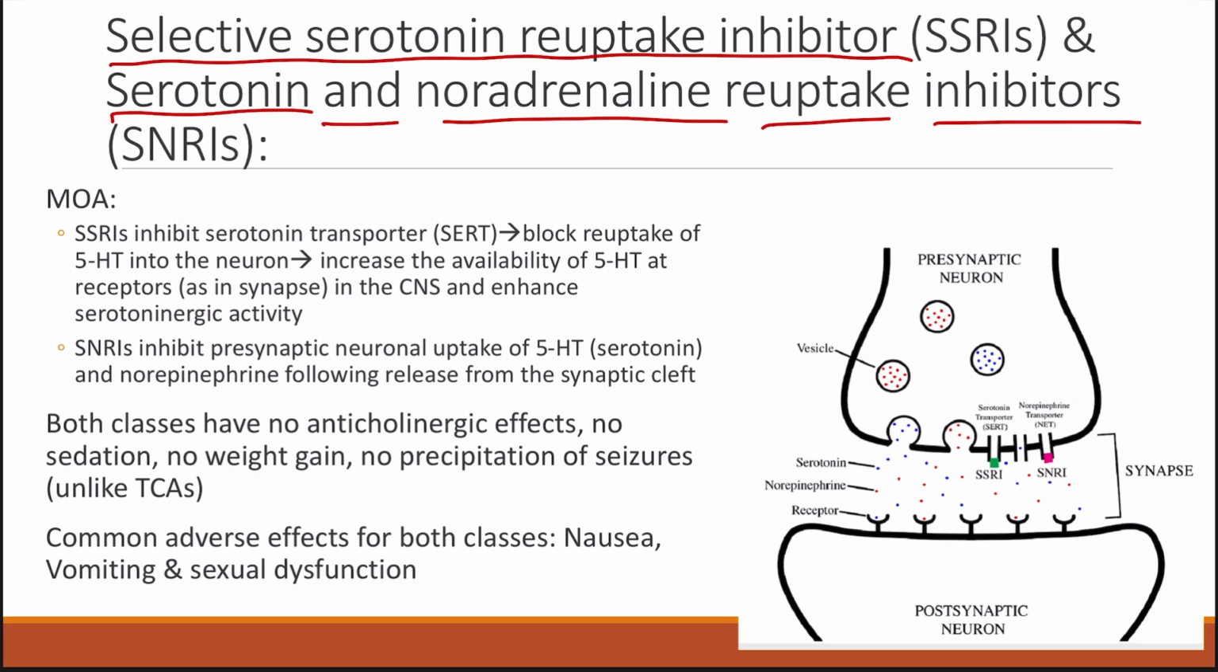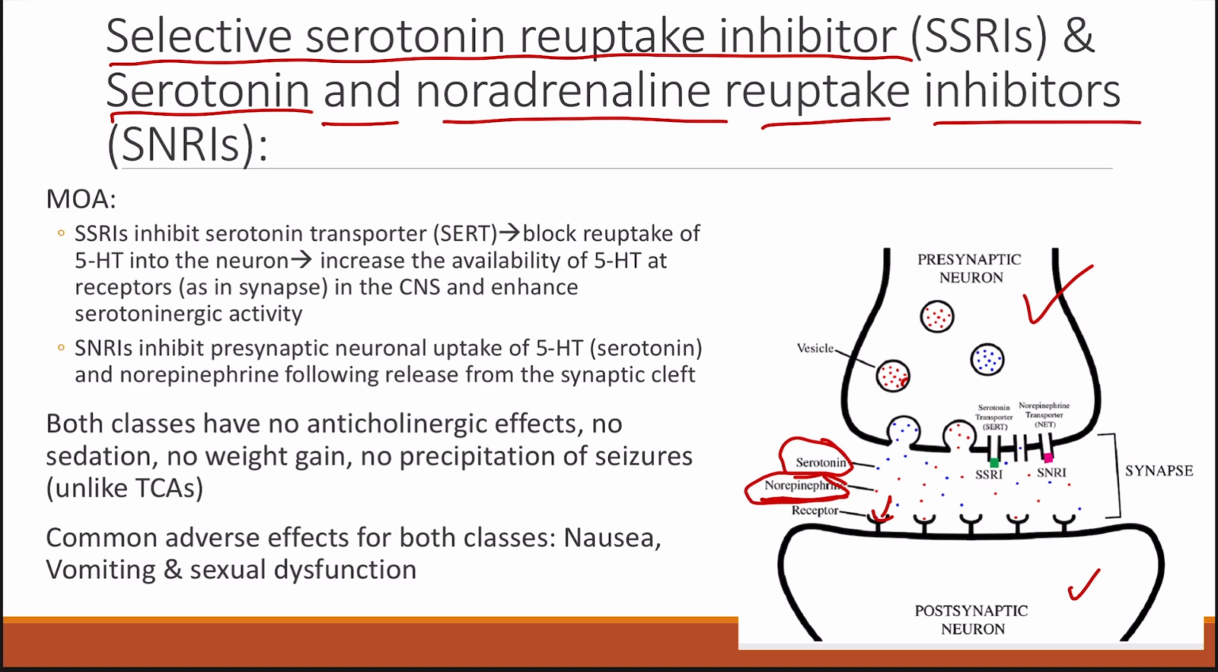As you can see, this is a presynaptic neuron and this is the postsynaptic neuron, and in the presynaptic neuron we have the vesicles which contain the neurotransmitters. The blue dots represent serotonin and the red dots represent norepinephrine, and these are being released from the synaptic vesicles into the synapse, and then they bind to the receptors seen here. So if the concentration of serotonin and norepinephrine increases in the synapse, then only it is going to produce the antidepressant effect. So how are we going to do that?